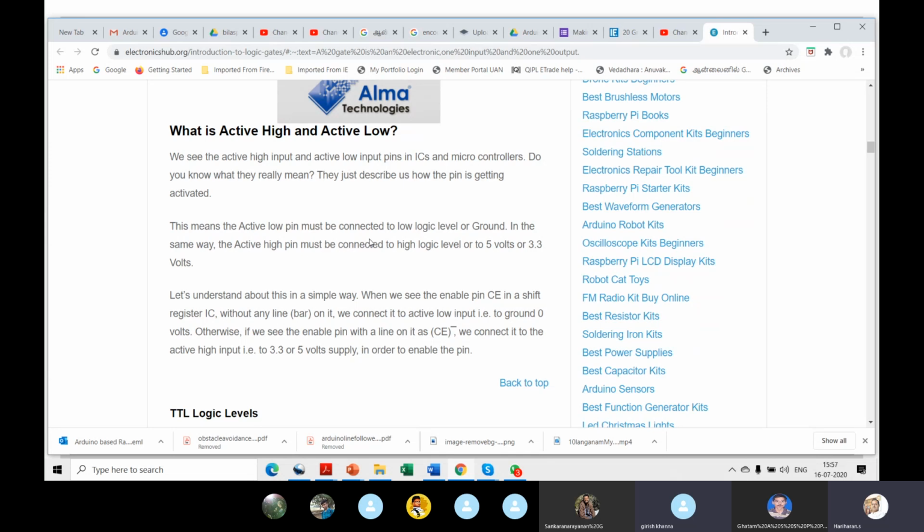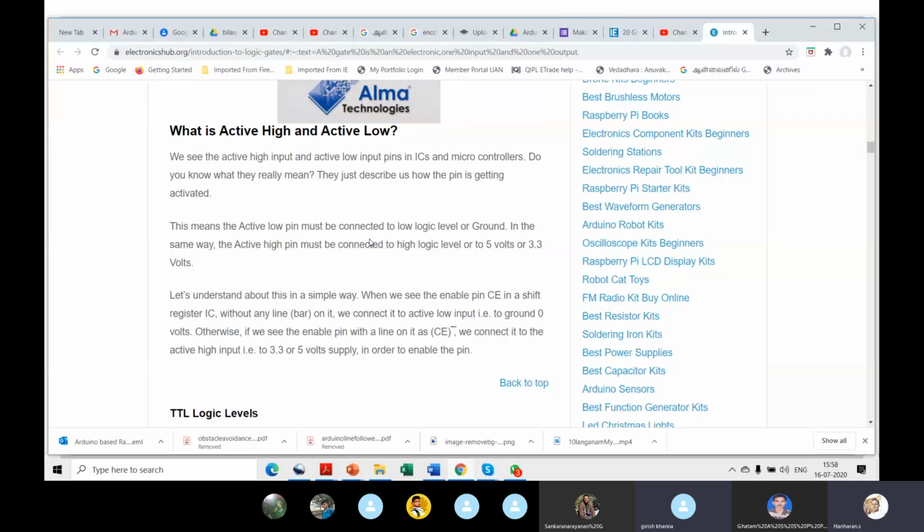So active low means the circuit will be activated when the input is low, right? You understand? If you say some particular control pin is active low, that means that particular circuit will be activated when that control input is grounded. Right? You see the NMOS and PMOS, right? In PMOS, when the input is 0, it is activated, correct? So it is an active low input. In NMOS, when the input is 1, the switch transistor gets activated. So it is an active high input. You have to apply a 1. Should I repeat? No, sir.